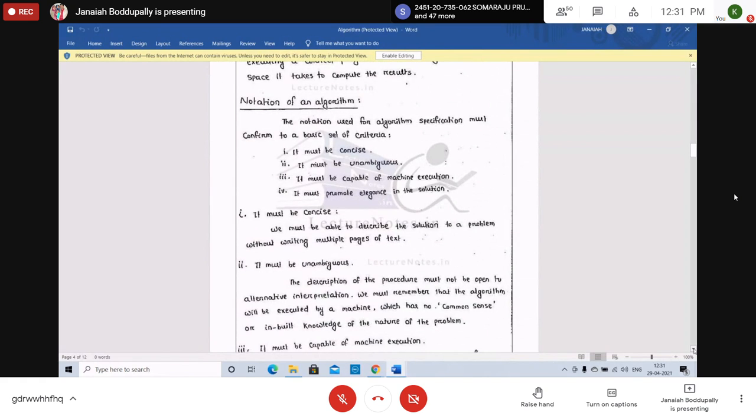Notation of an algorithm. The notation used for the algorithm specification must be concise. It must be unambiguous. Unambiguous means no confusion, no ambiguity. It must be capable of machine execution. An algorithm must be executed using any program, any compiler. If you write any algorithm and implement it in any programming language, it must be executable. It must promote elegance in the solution.